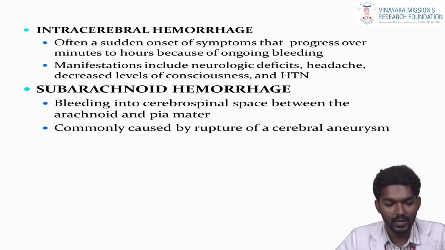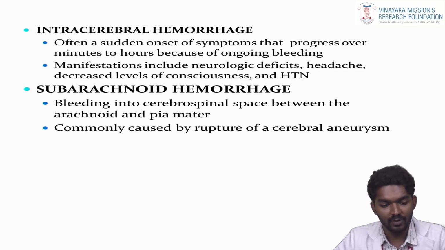In hemorrhage, we saw two categories: intracerebral hemorrhage and subarachnoid hemorrhage. In intracerebral hemorrhage, there is often a sudden onset of symptoms that progress over minutes to hours because of the ongoing bleeding. Manifestations include neurological deficit, headache, decreased level of consciousness, and hypertension. Bleeding in the subarachnoid space is called subarachnoid hemorrhage: bleeding into the space between the arachnoid and pia mater. It is commonly caused by the rupture of a cerebral aneurysm, a ballooning of an artery.